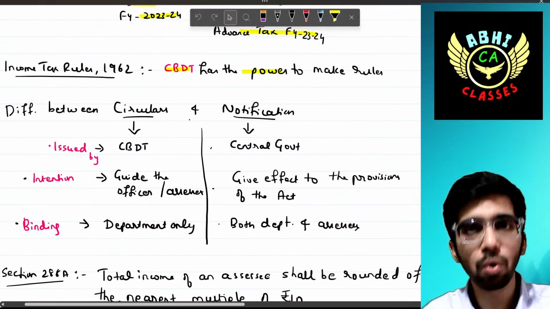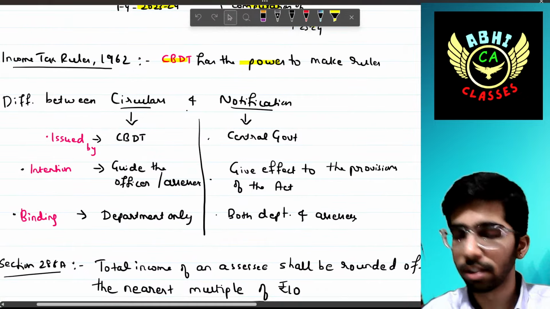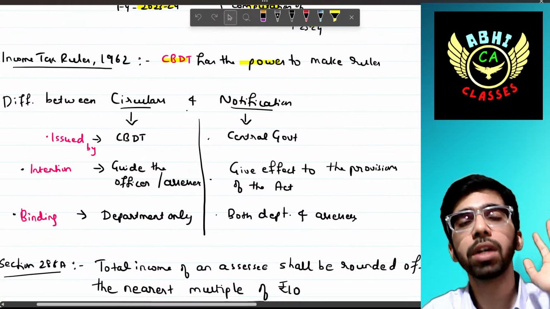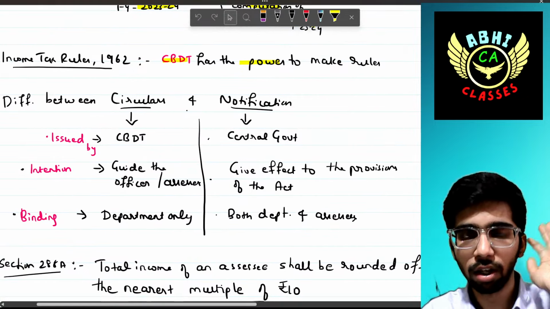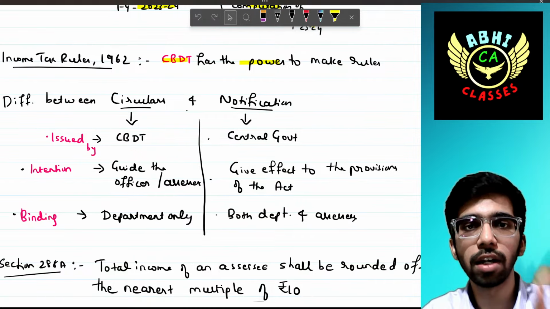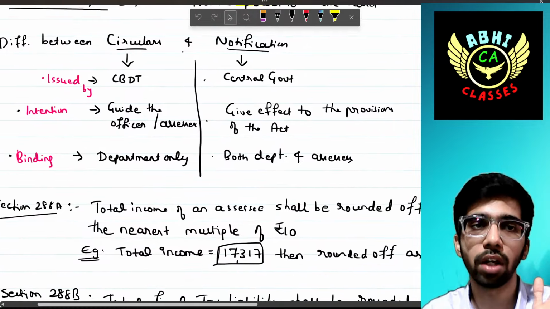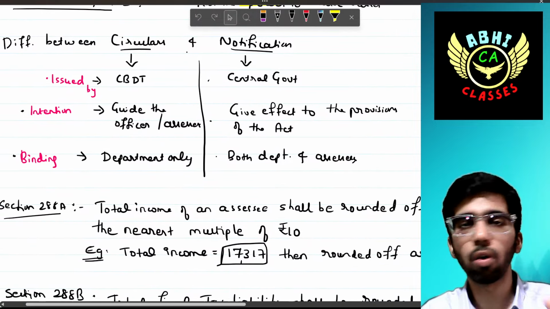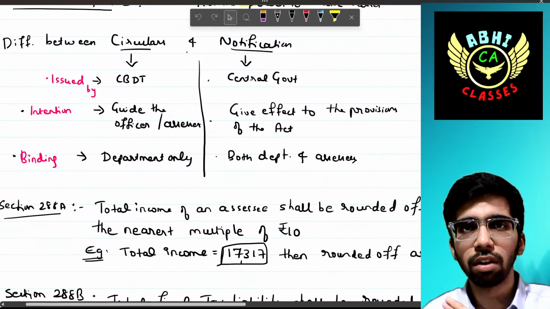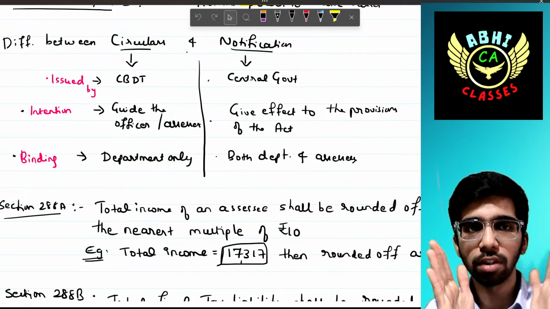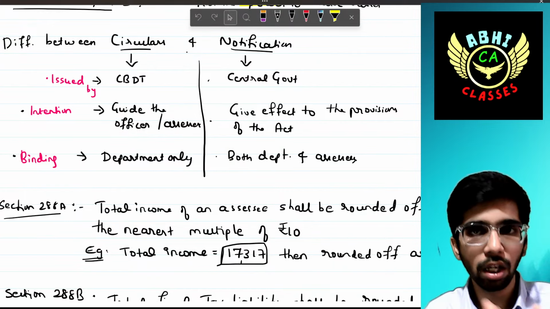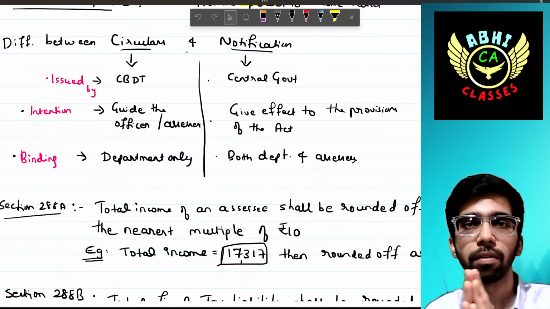Next, Income Tax Rules 1961 say the CBDT has the power to make the rules. The Central Board of Direct Taxes has the power to make the rules. Okay. Difference between circulars and notifications. Very important from an exam perspective. Circulars are issued by CBDT. Notification is issued by the central government.